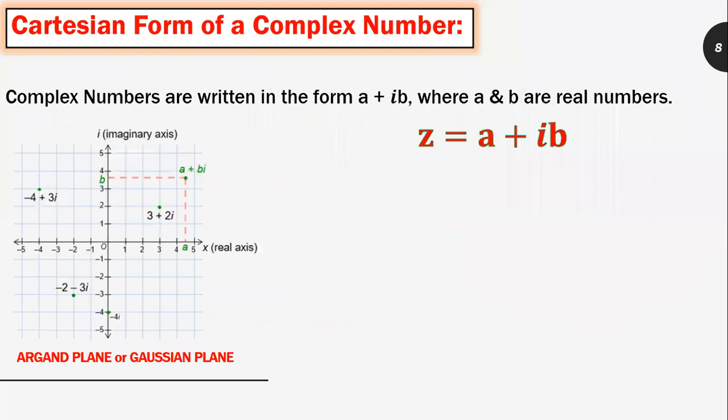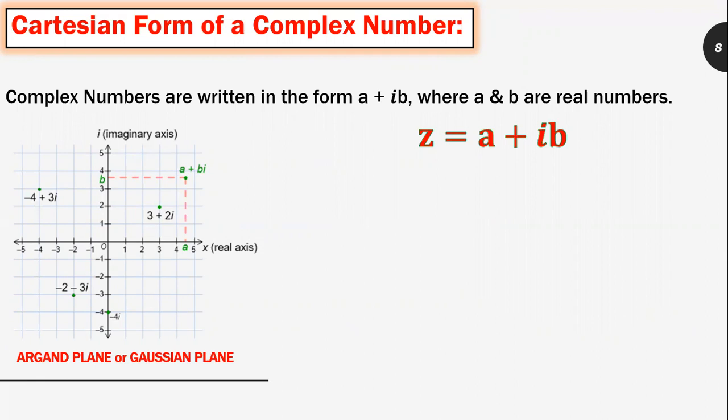Let us study the Cartesian form of a complex number. Complex numbers are written in the form a plus ib, where a and b are real numbers. Similar to the real plane for real numbers, we have the complex plane for complex numbers. Apart from being called the complex plane, this plane is also called the Argand plane or Gaussian plane.